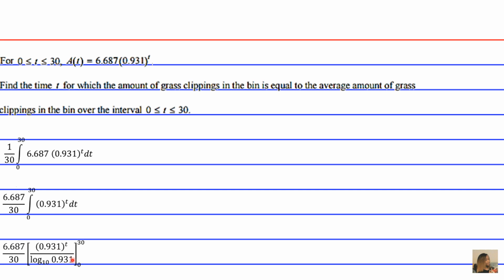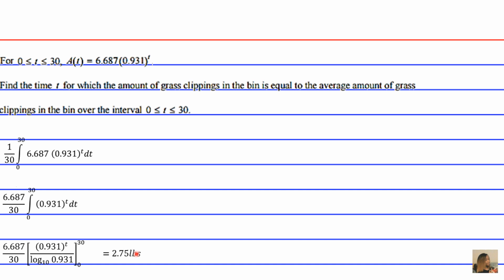And now that we figured that out, we have to evaluate it between 30 and 0. So you plug 30 in here, then subtract this whole monster, subtract the solution at 0 from the solution at 30 to get your answer, okay? And when you do that, you're going to get 2.75 pounds. I know I make this look really simple, but be sure to plug in the correct numbers so that you don't miscalculate. So the average amount over this 30-day time period is going to be 2.75 pounds.